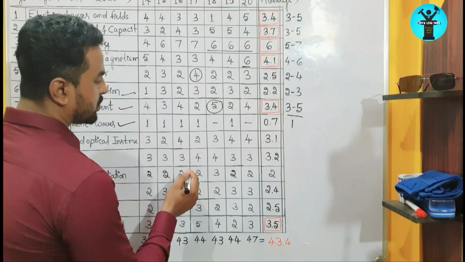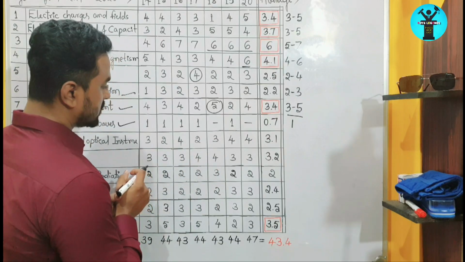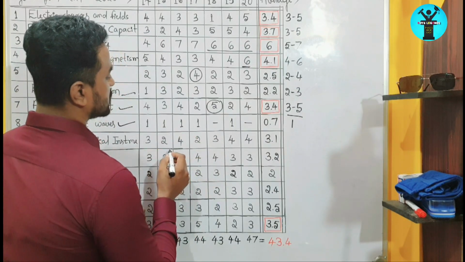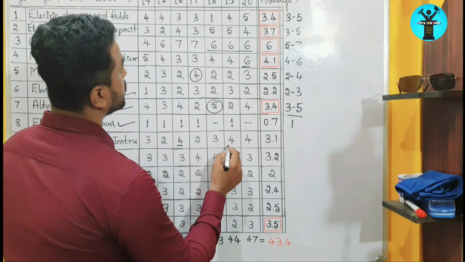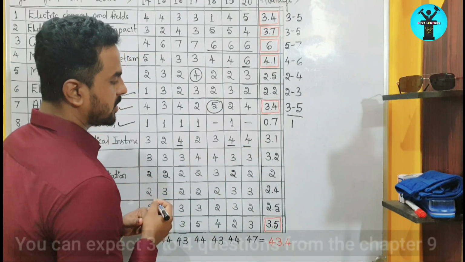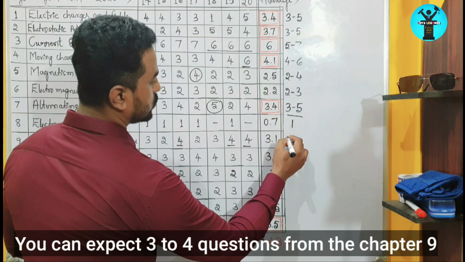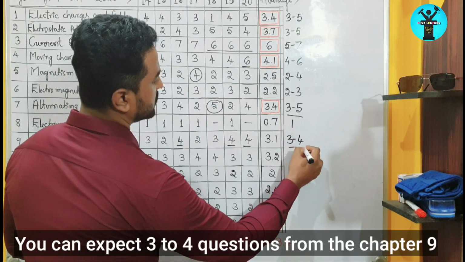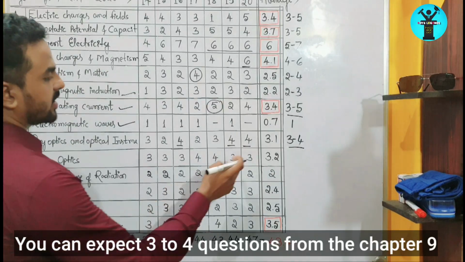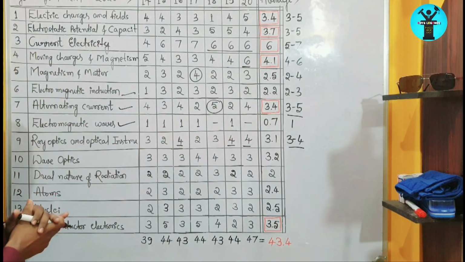So in this chapter, if you observe 7 years of papers, the maximum number of questions were asked in 2016, 2019 and 2020. So finally you can get 3 to 4 questions from this chapter, right? So that is the weightage of this chapter, ray optics and instruments.